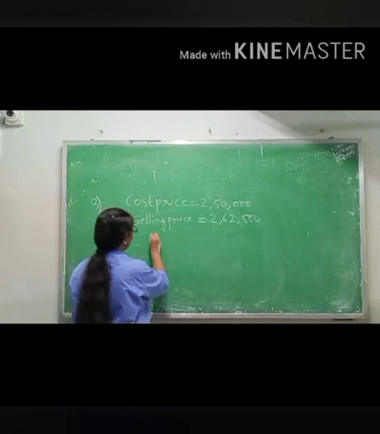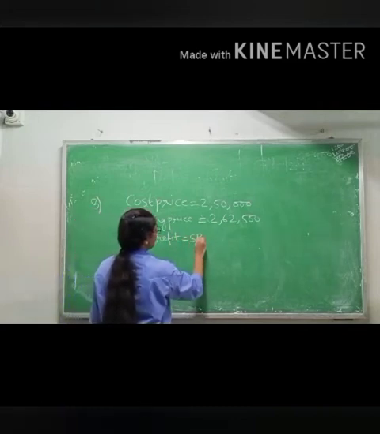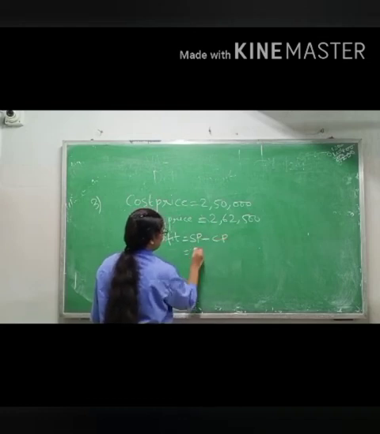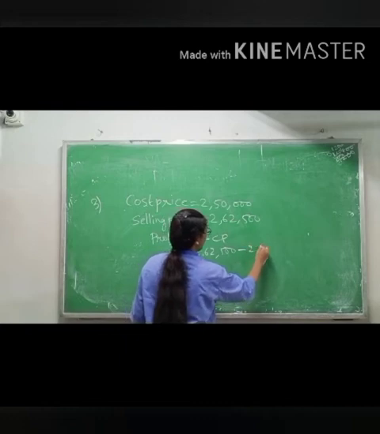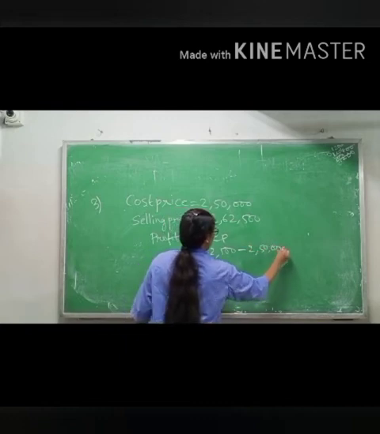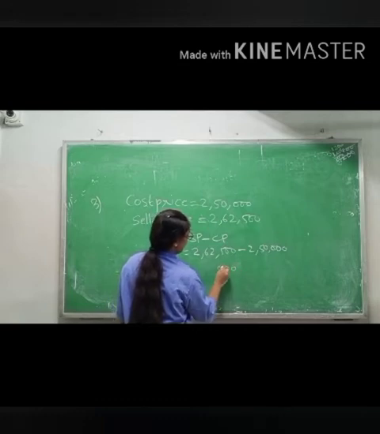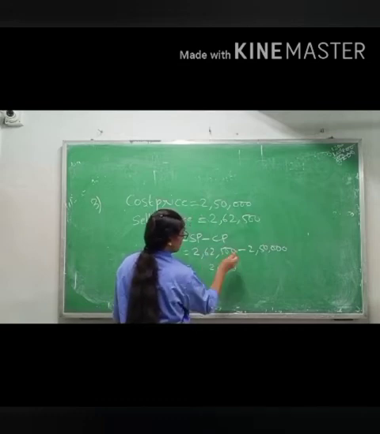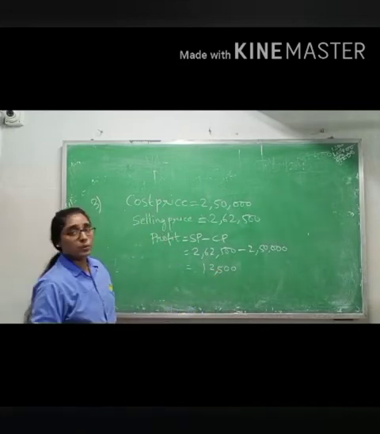In class 9 you have done profit equals to SP minus CP. So profit is 2,62,500 minus 2,50,000. So 12,500 you are getting as a profit.